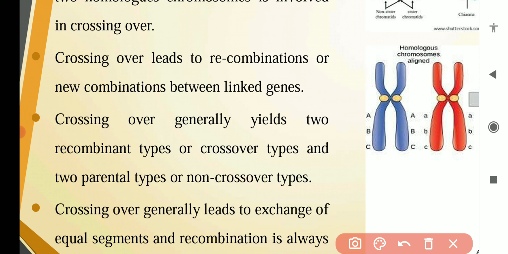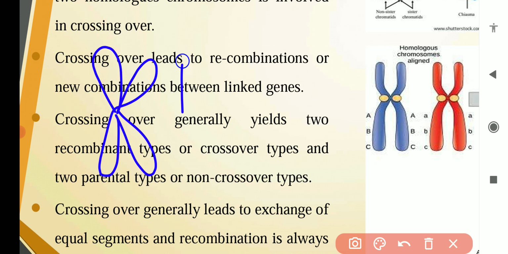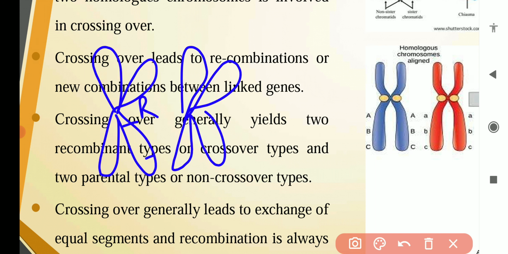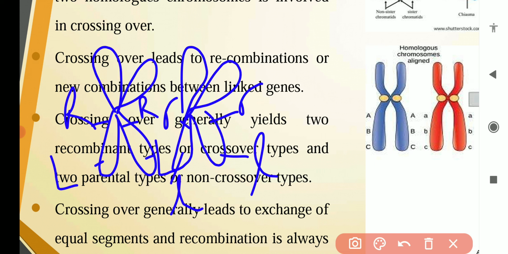So here we will see with the help of a diagram. This has capital R, capital L, capital R, capital L, and this has small r, small l, small r, small l genes. The gene combination will be like this.